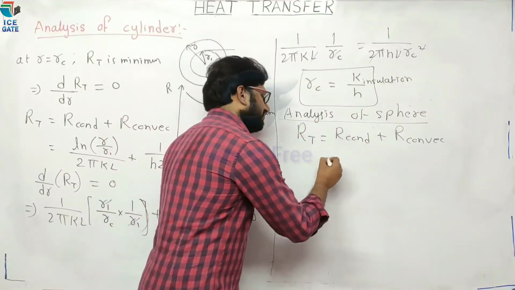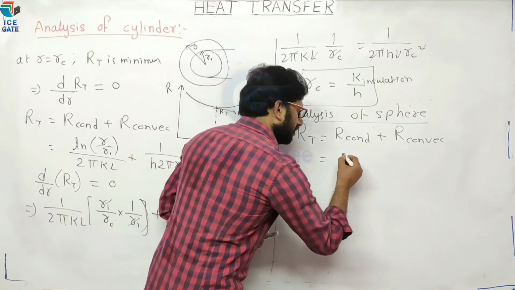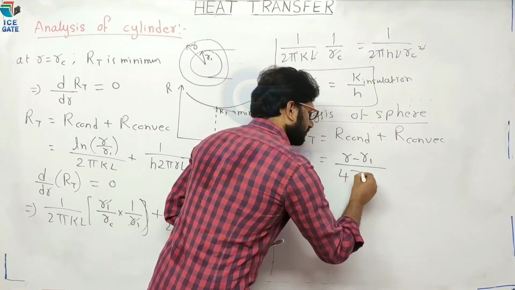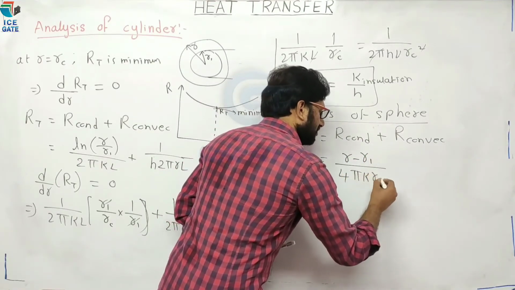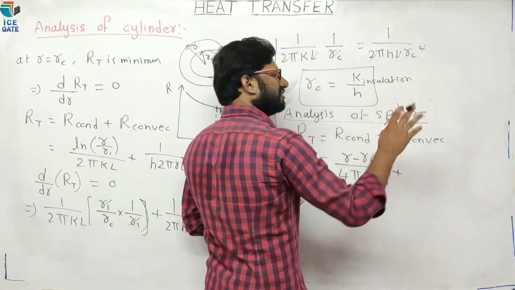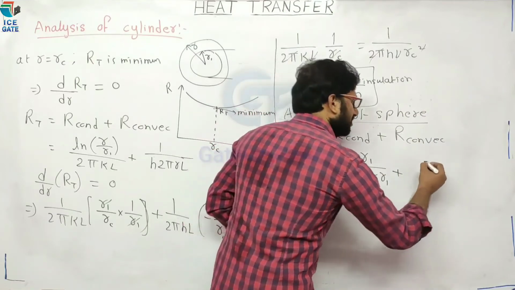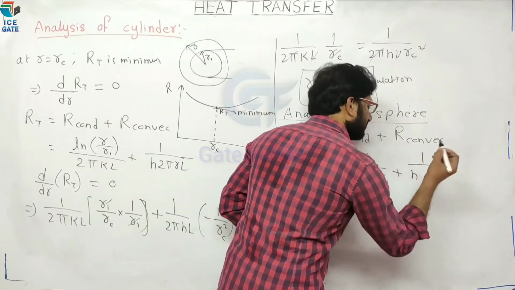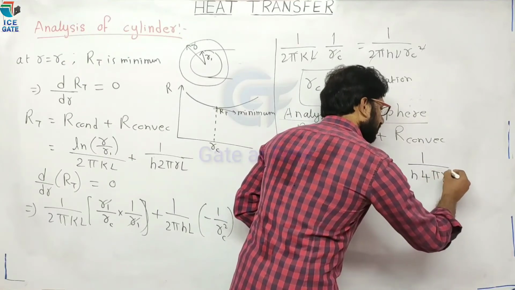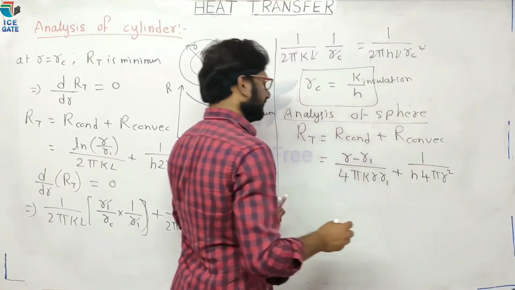For a sphere, what is the formula for conductive resistance? R minus R1 divided by 4 pi k R R1, plus convective resistance 1 divided by h into surface area, for a sphere 4 pi R square.